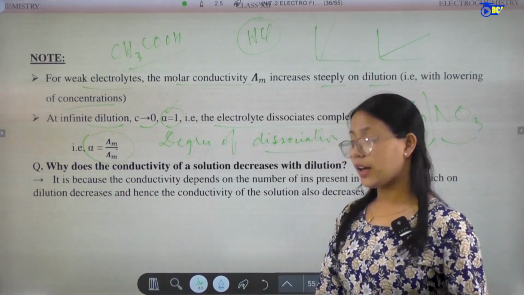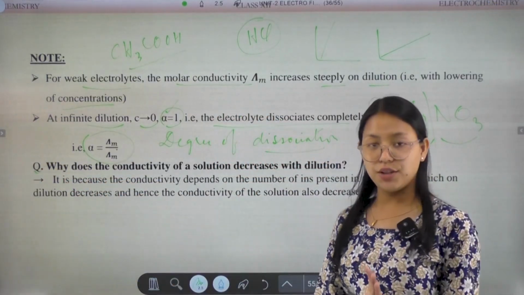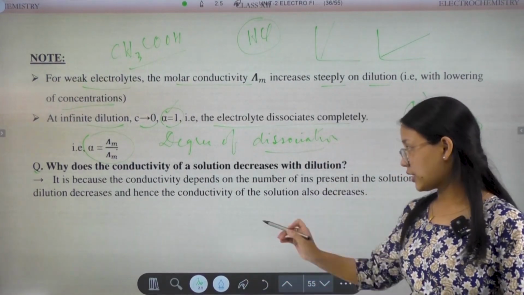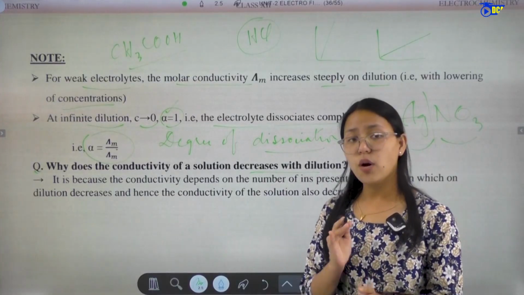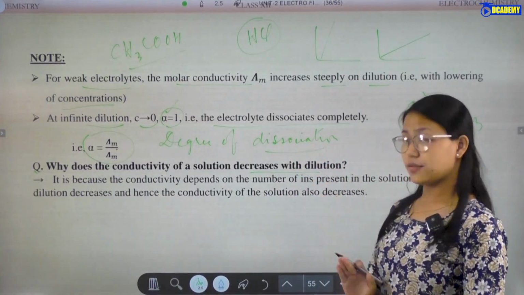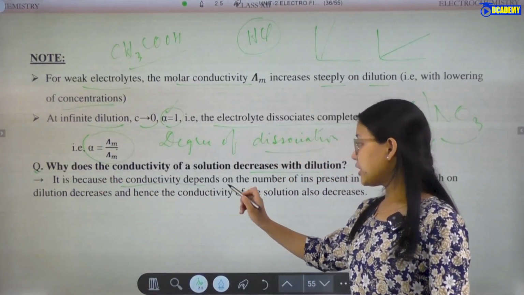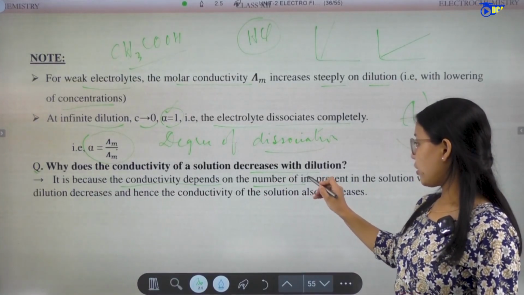Okay, now the question: why does the conductivity of a solution decrease with dilution? The conductivity of a solution decreases on dilution. It is because conductivity depends on the number of ions.